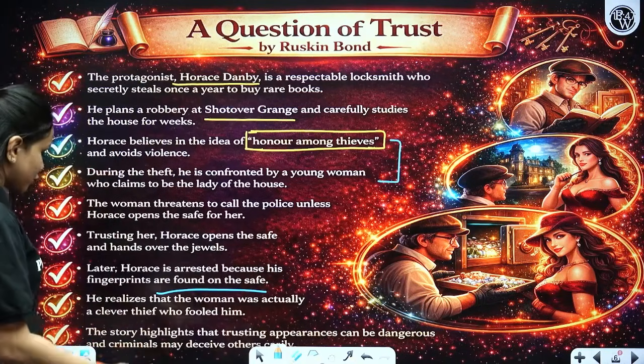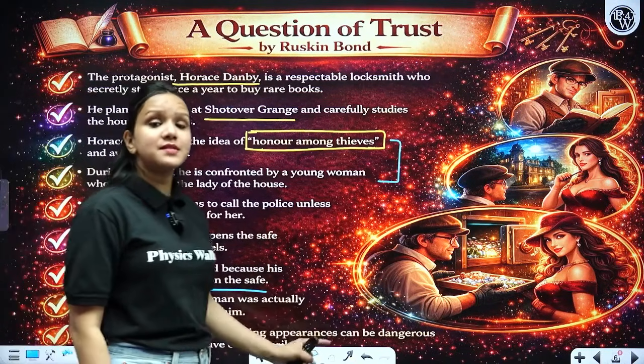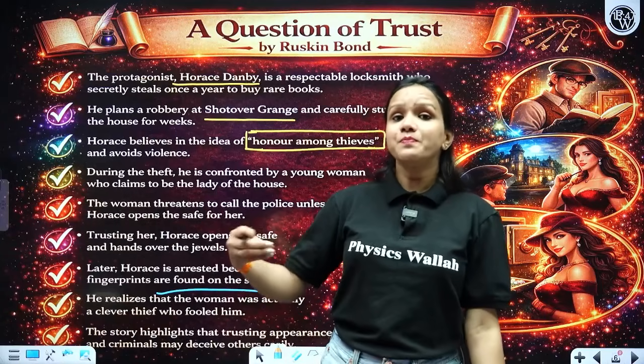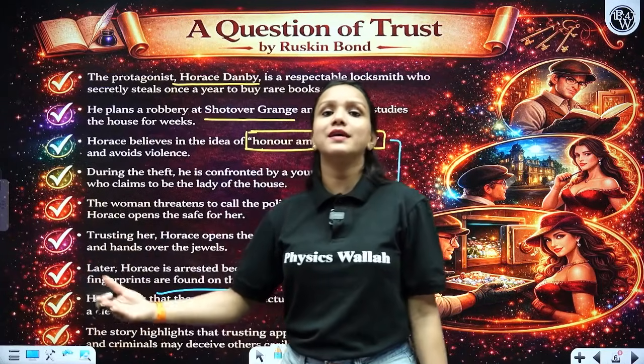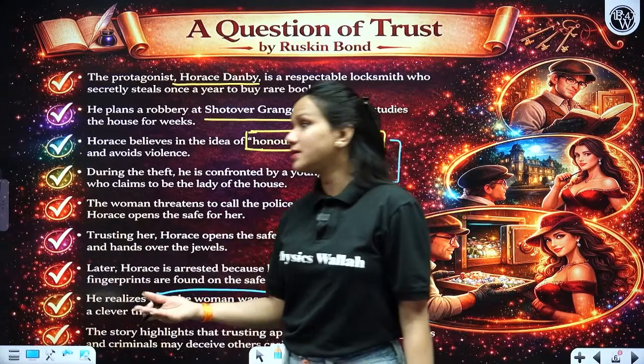So what is the lesson that we got to know here? The story highlighted that appearances can be deceiving. So the lady who he thought to be the owner of the house was actually a clever thief, right? Was actually a smarter thief.